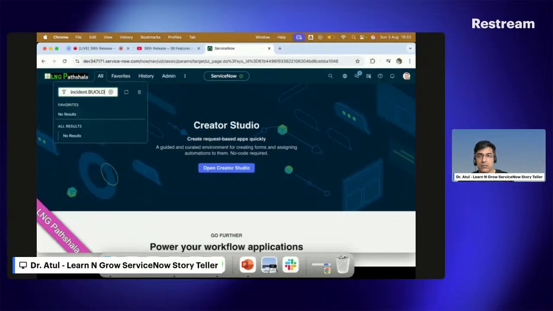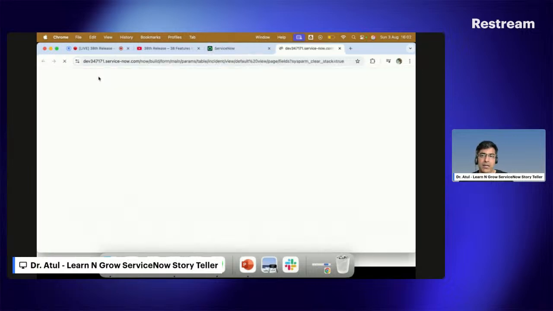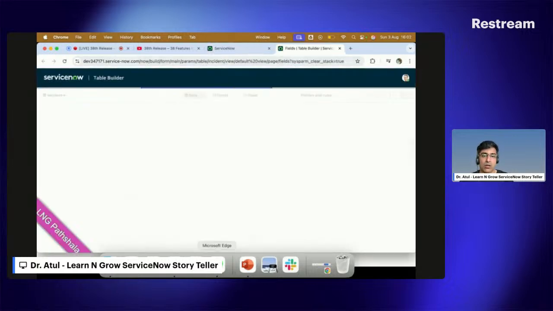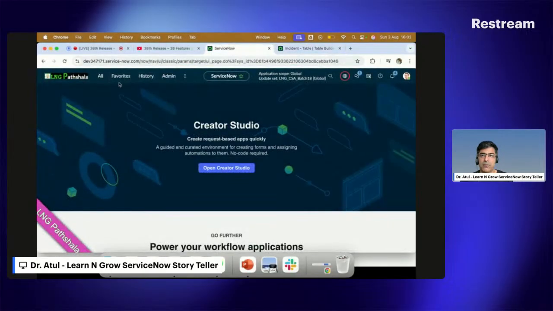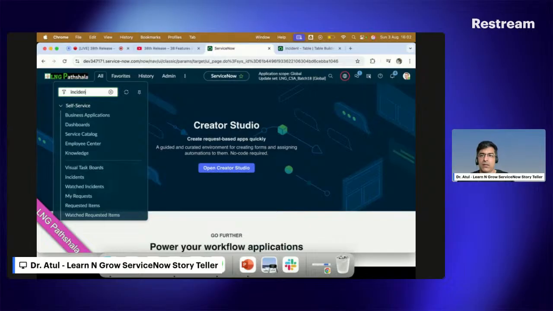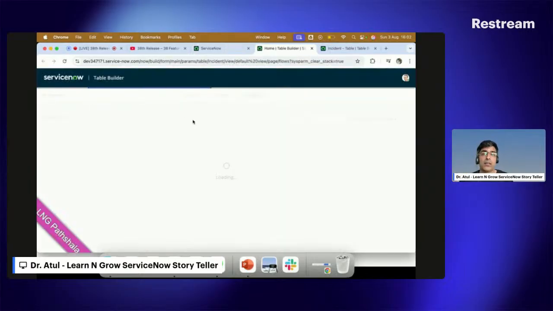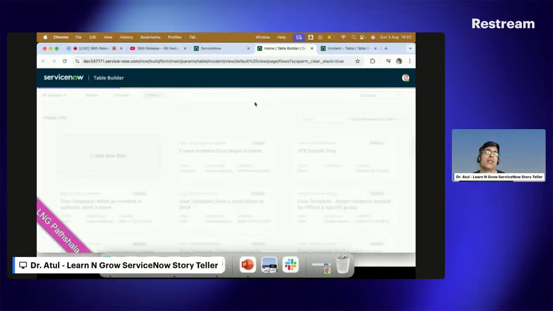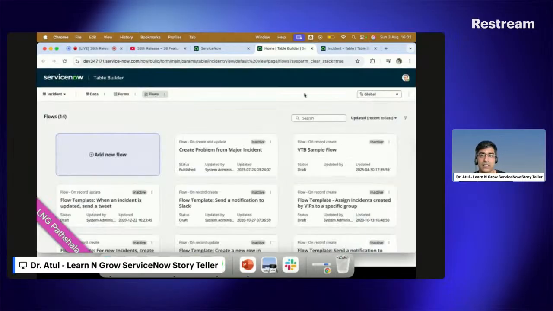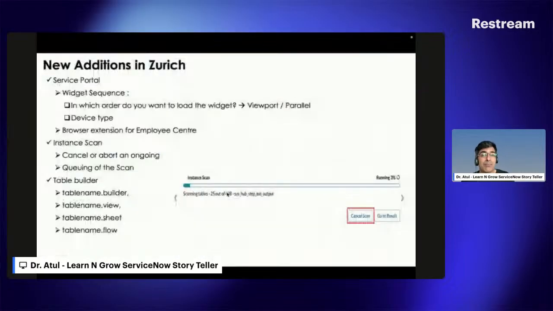Incident dot builder. Yes, it worked. Now, what is the other option which ServiceNow gives? View sheet and flow. Let me see. Incident dot flow. Again, it will open into the table builder only with a different perspective. So now you can see it is showing the flows, how many flows there are for this particular table. Another beautiful, easy, quick way given by ServiceNow to access your tables.